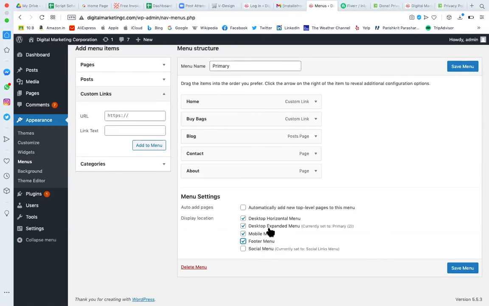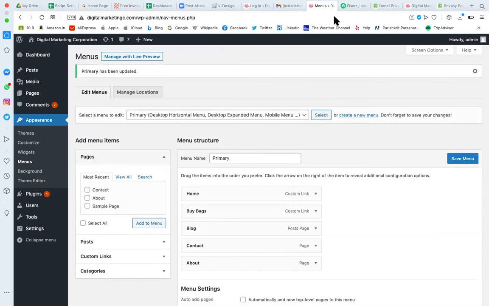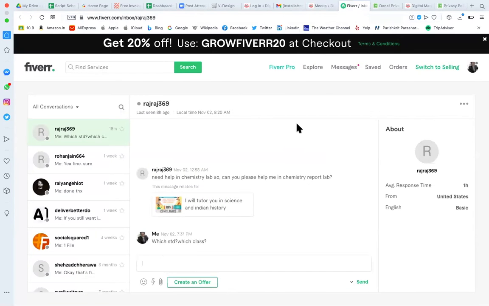These are the locations given to you by your theme. If your theme is different, you may find one location, four locations, three locations, or ten locations. It depends on the theme and how many places it gives you where you can add a menu without coding. So this particular theme is giving this many places where you can add a menu. I'm adding all these places. You can click on save. Now we can go and see the page, how the page is appearing.